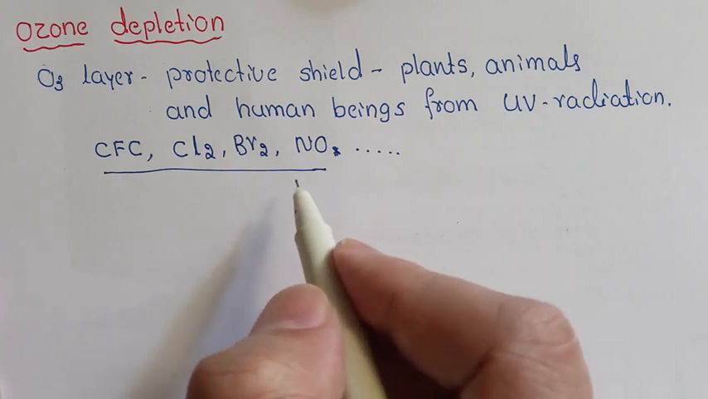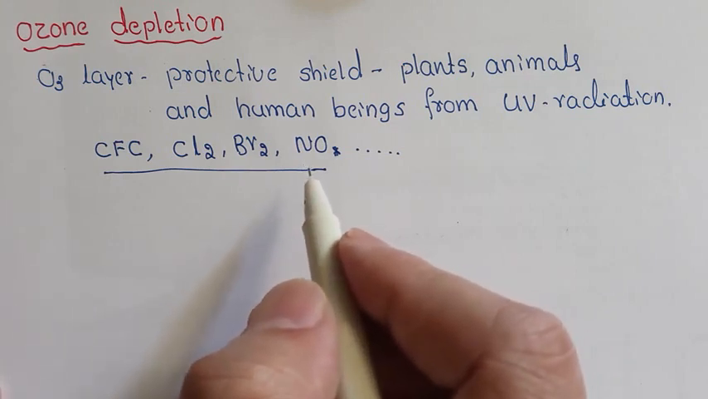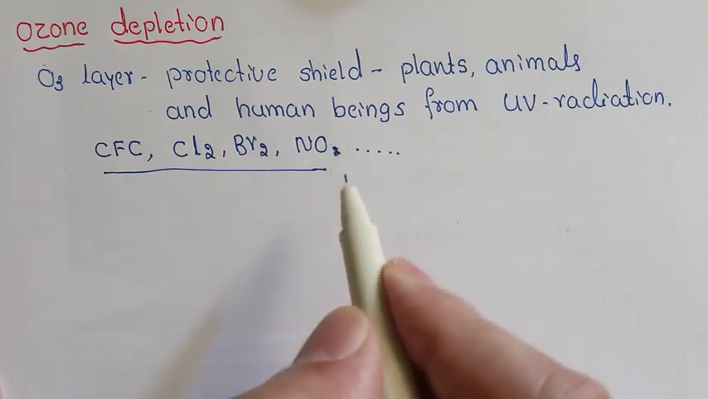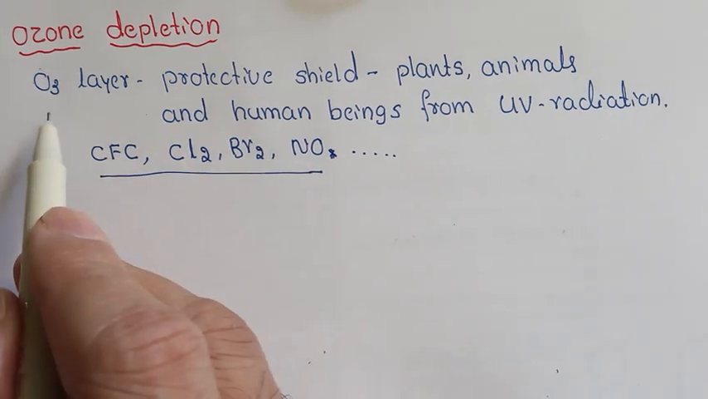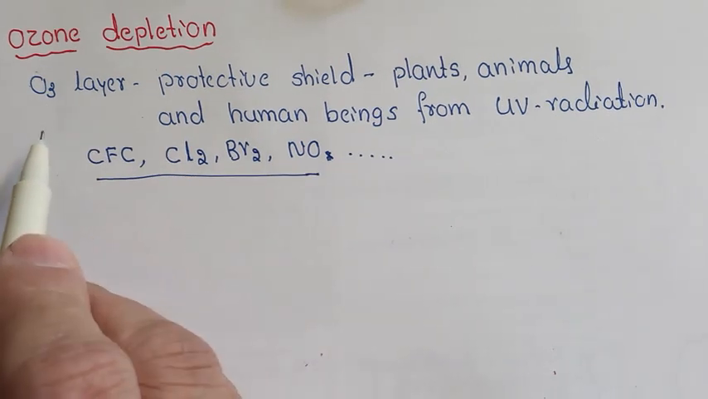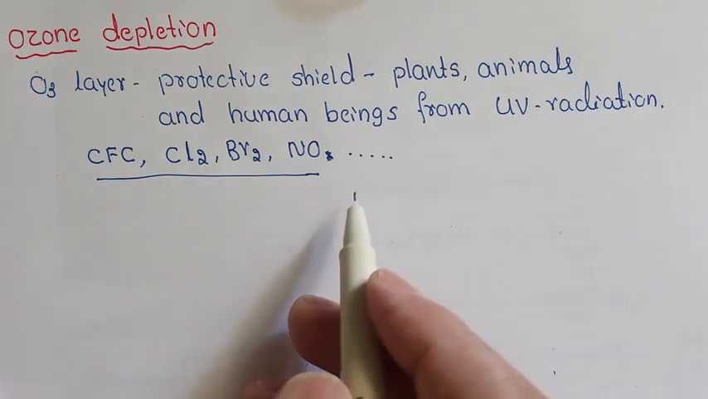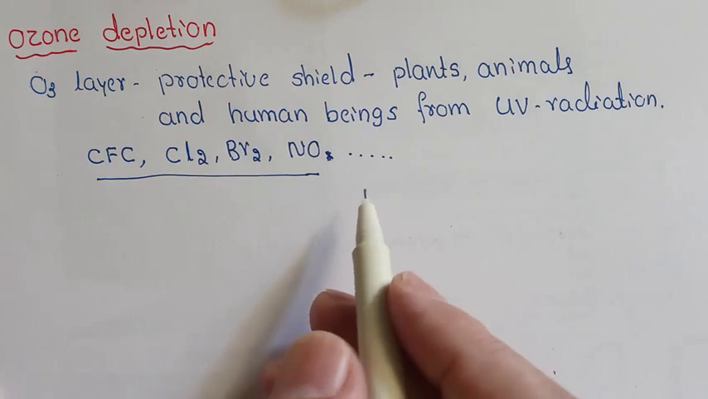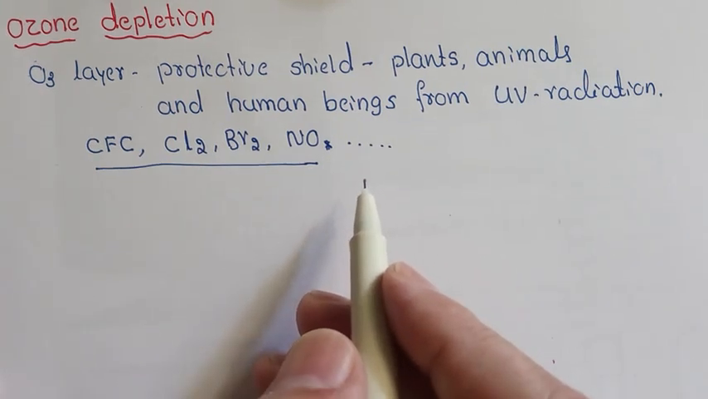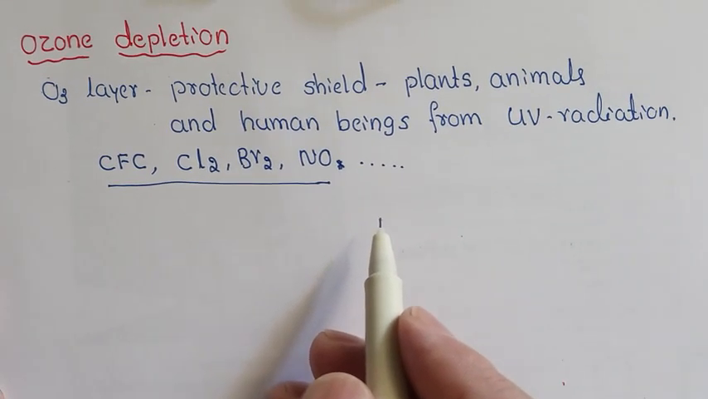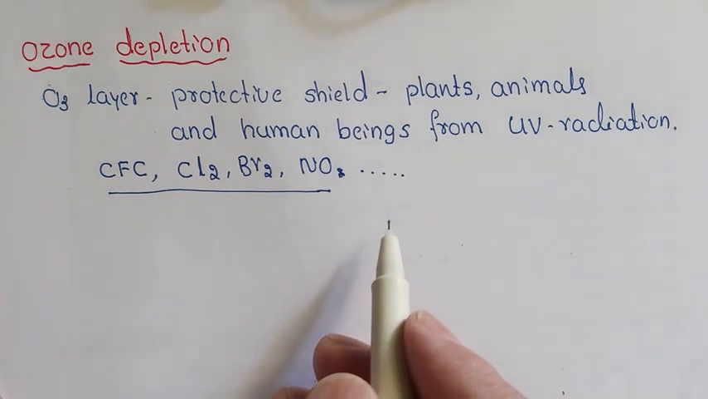As a result, it causes ozone depletion. The decrease in concentration of ozone in the upper atmosphere because of the release of these chemicals is called ozone depletion, and later it results in the ozone hole. Ozone can be destroyed by a number of free radical catalyst reactions.